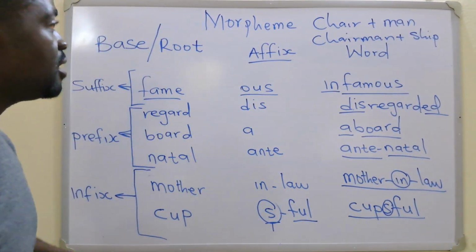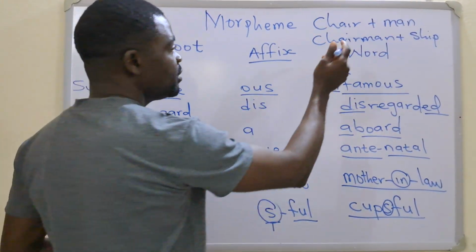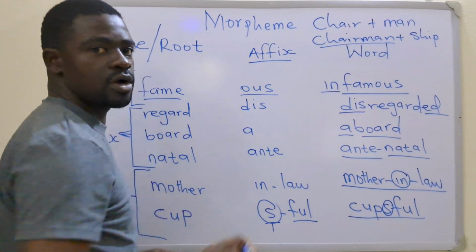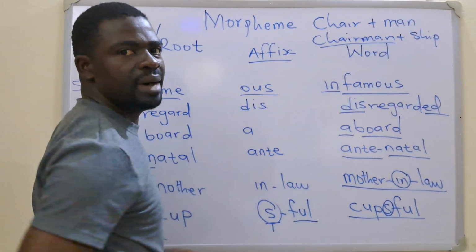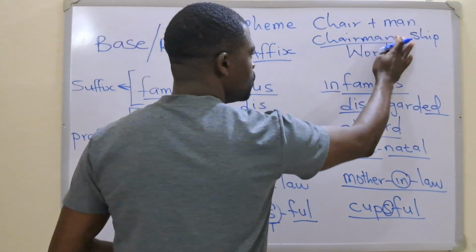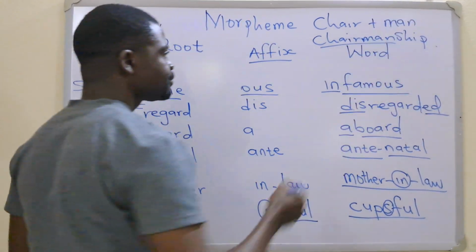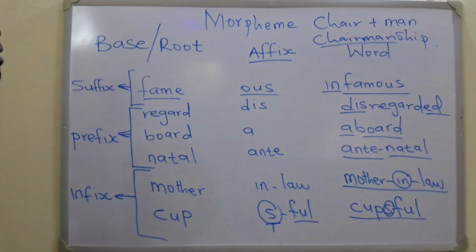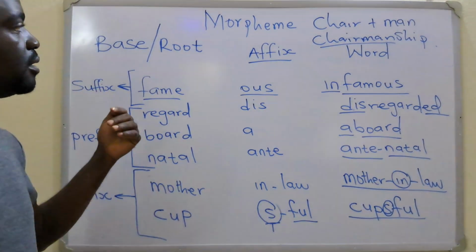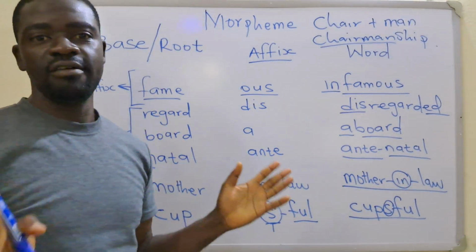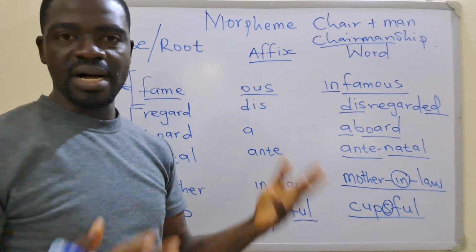You can bring together two independent morphemes or two free morphemes to give you a root word. And this root morpheme can take on another bound morpheme to give you one word. So you have chairmanship. I remember we also learned that if you have two free morphemes together, the word that will result will be a compound word.